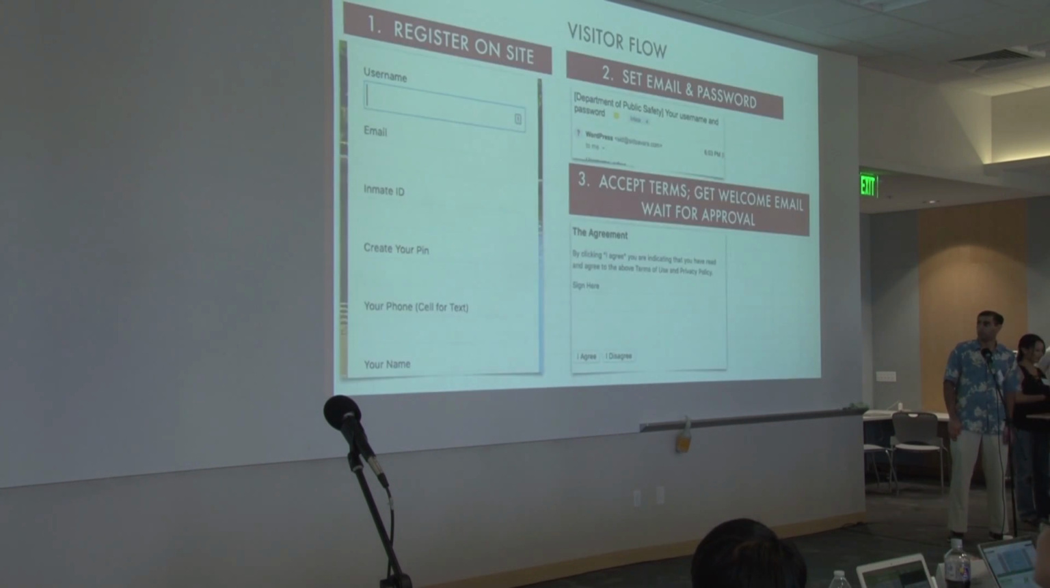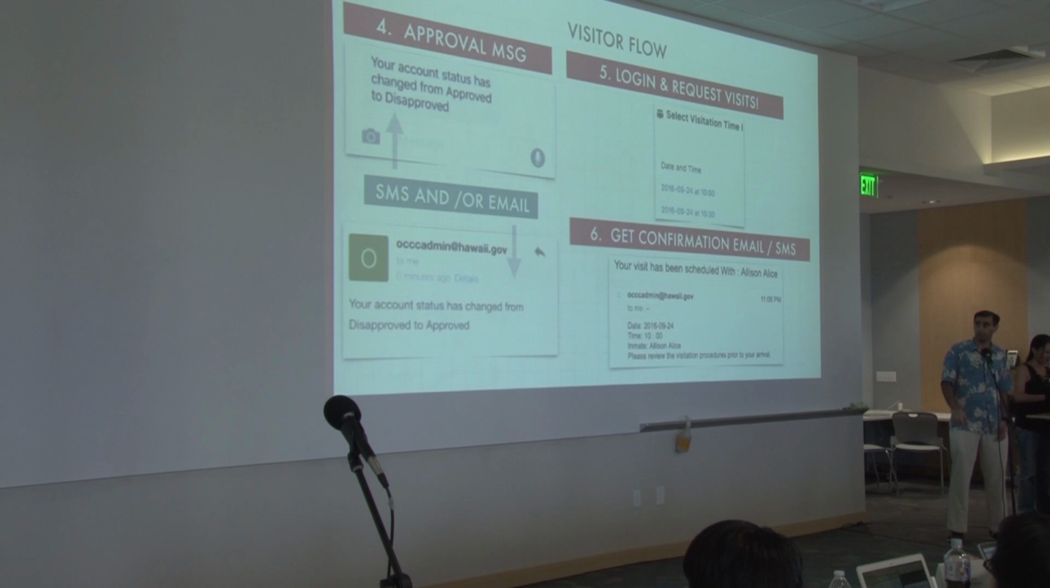Next slide. So this is the visitor workflow. They register, they set their email and password, accept the terms, and then they wait. Next slide. After that, they'll get an approval message via SMS and or email when their account's approved. They can log in, select a time, and they get a confirmation that their visit is scheduled with an inmate.